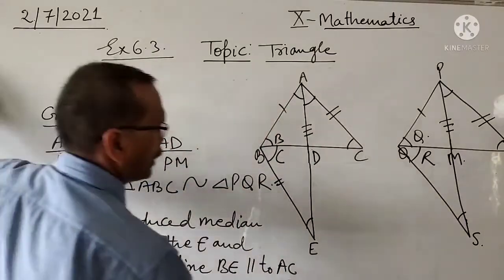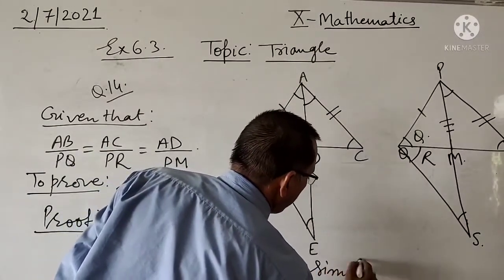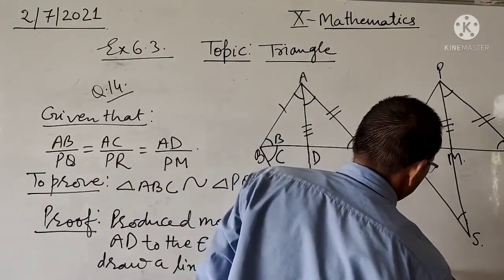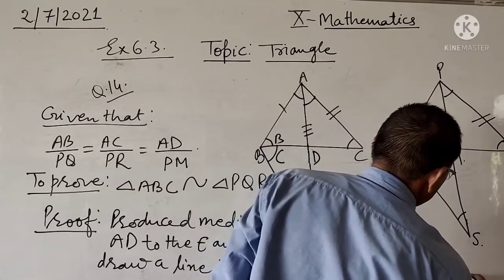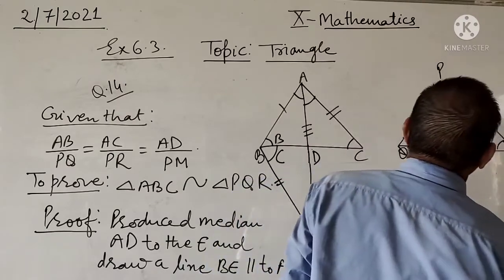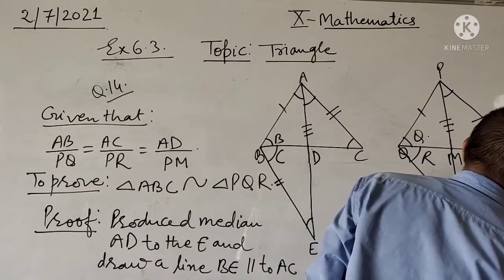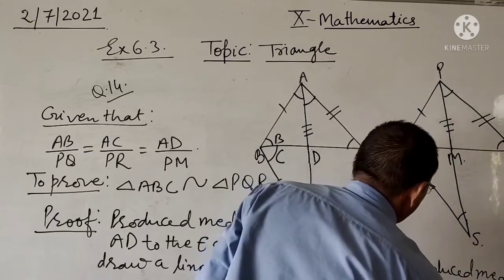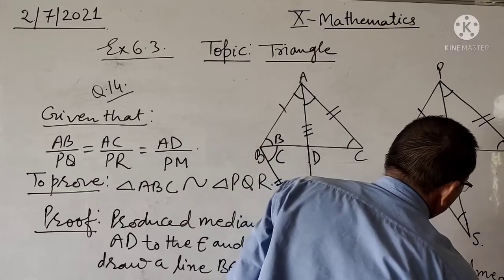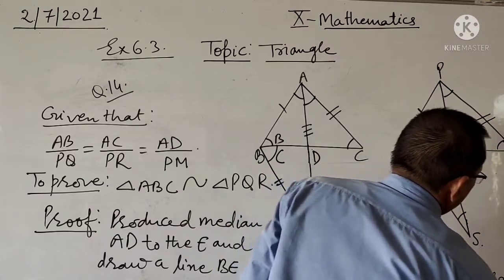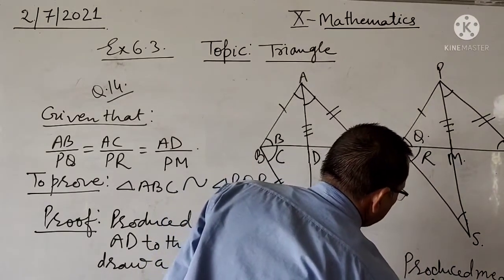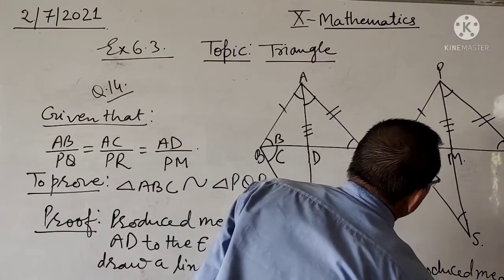Similarly, produce median PN to PS and draw a line QS parallel to PR.